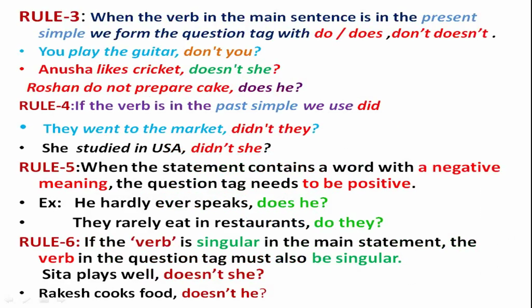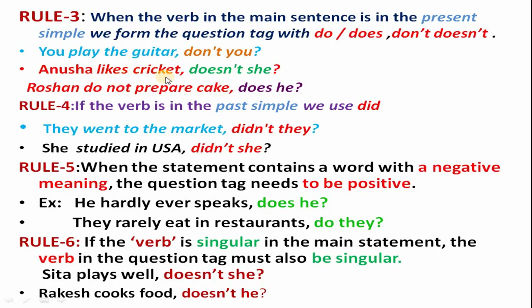Rule number 3. When the verb in the main sentence is in the present simple, we form the question tag with do, does, don't, doesn't. You play the guitar. Here the statement is positive, question tag is negative. That's don't you. But here there are no be forms, so that's why it is simple present tense.